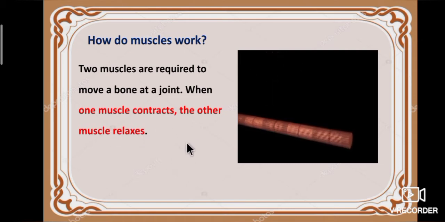Once again I repeat, how do muscles work? Two muscles are required to move a bone at a joint. When one muscle contracts, the other muscle relaxes.